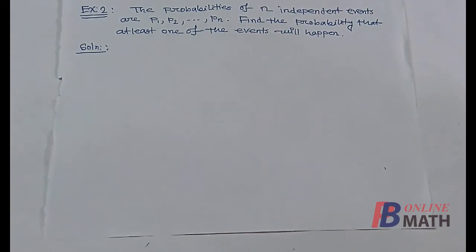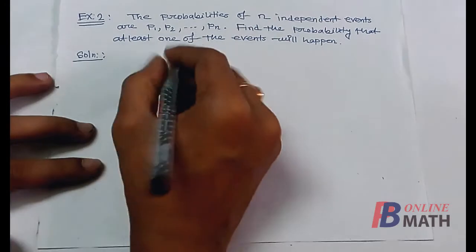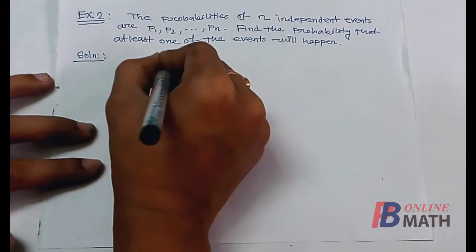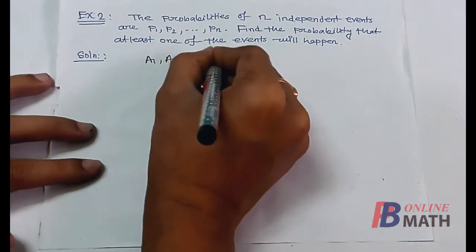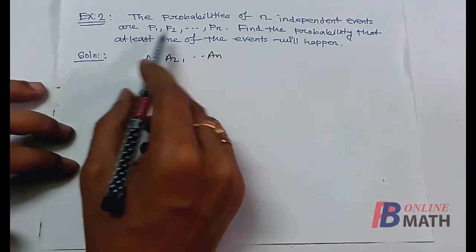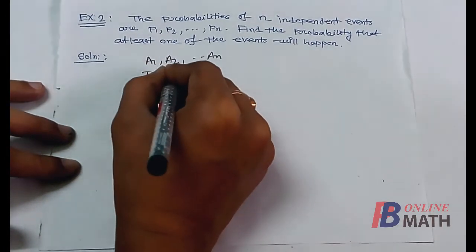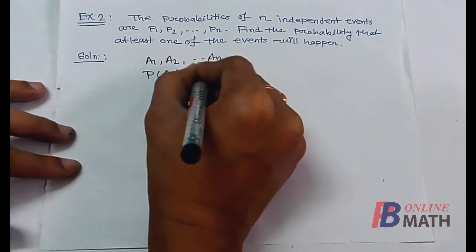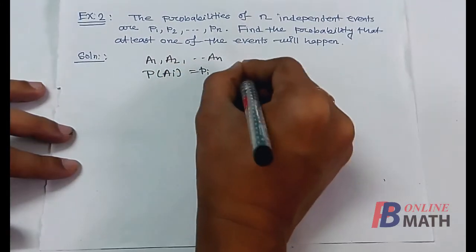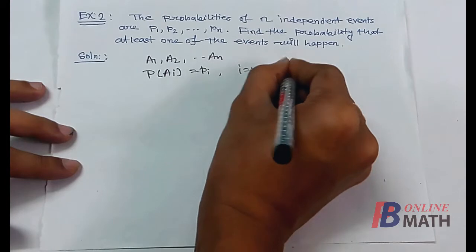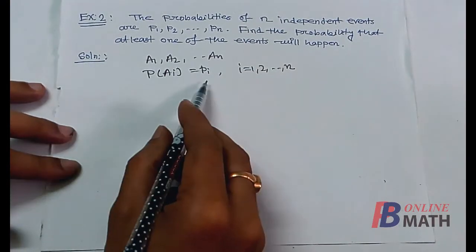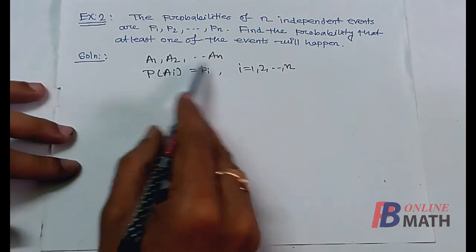So first we assume these events. Let the events be A1, A2, An with the probabilities P1, P2, Pn respectively. So probability of Ai is equal to Pi for i equal to 1, 2 up to n. So this condition is given for the events A1, A2, An.